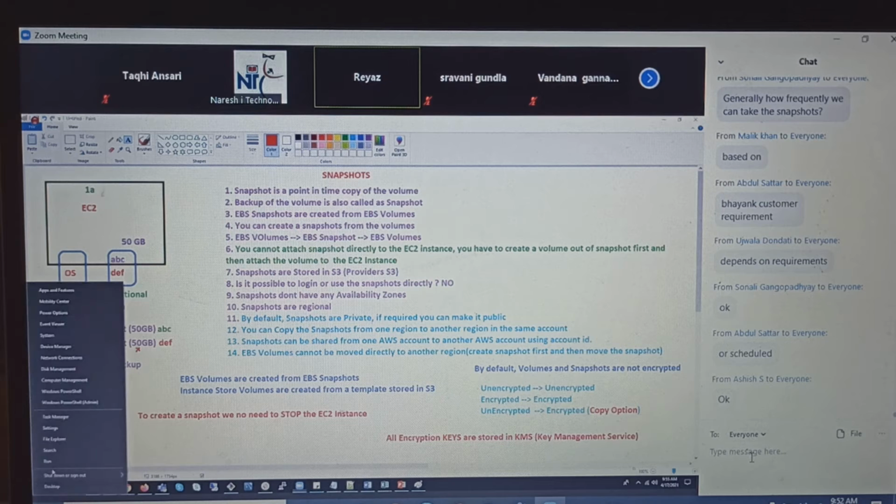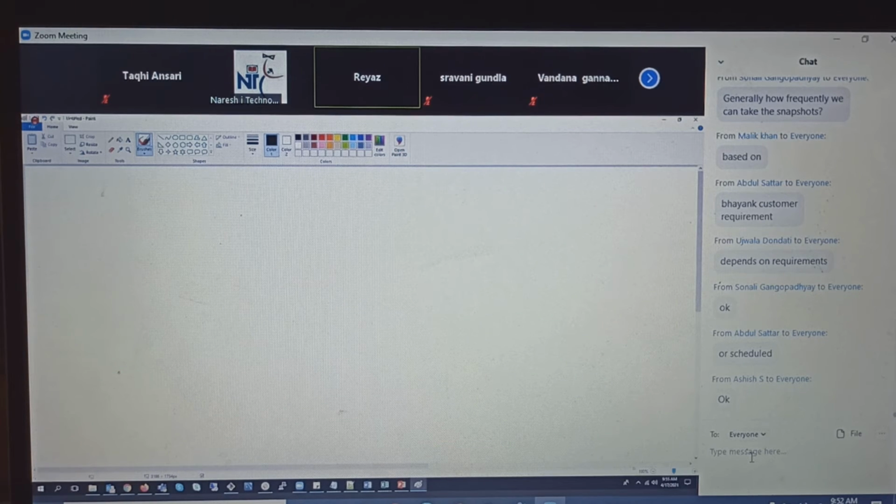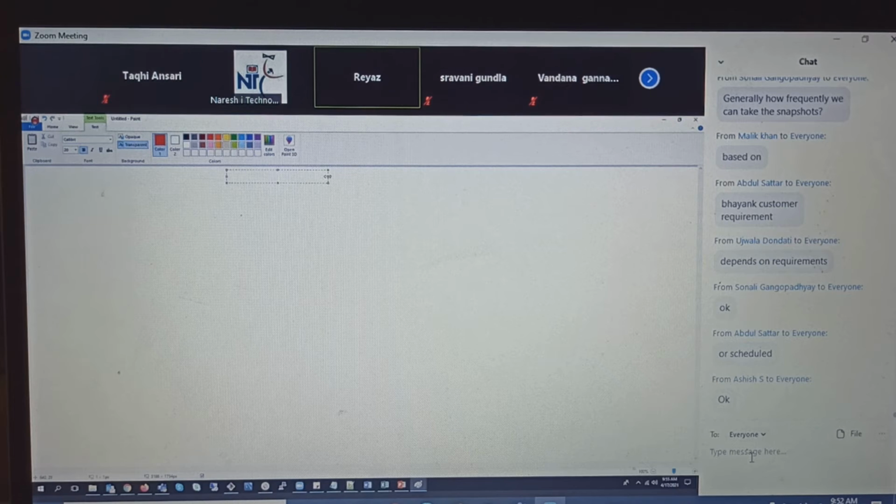Let me put a question for you here, and tell me the answer. How to move a volume? If the volume is in 1A, can that 1A volume be attached to a 1B EC2 instance?